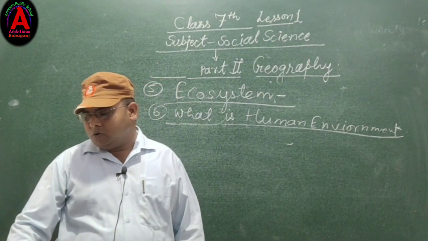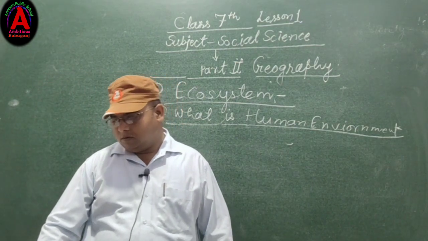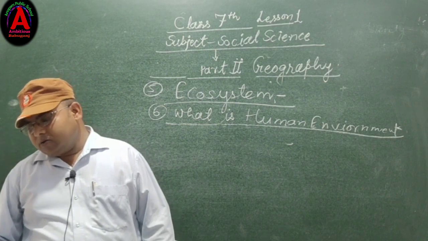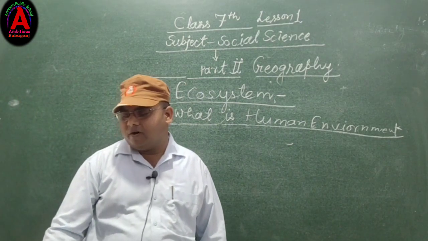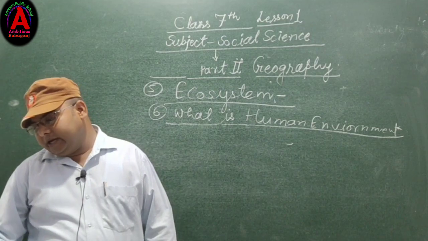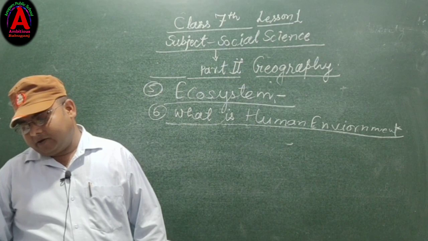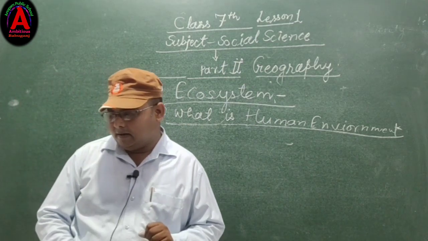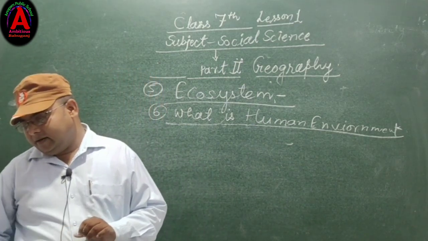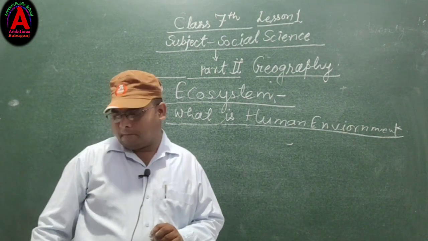They are also, to an extent, influenced by the environment. They are also able to adapt and modify the environment according to their needs, and with scientific and technological advancement they have succeeded in controlling and dominating nature.